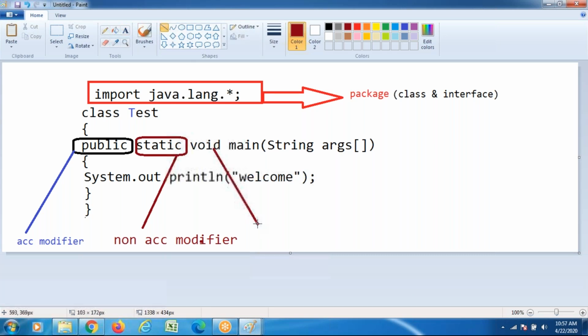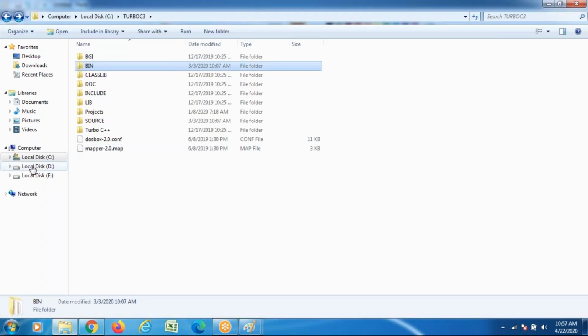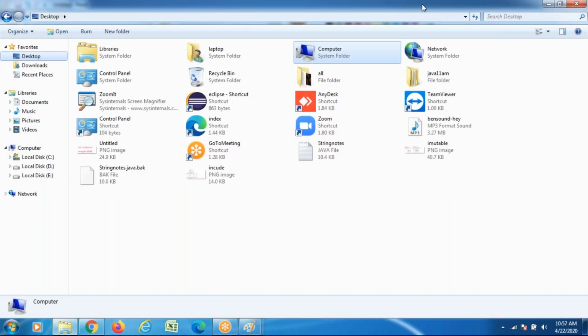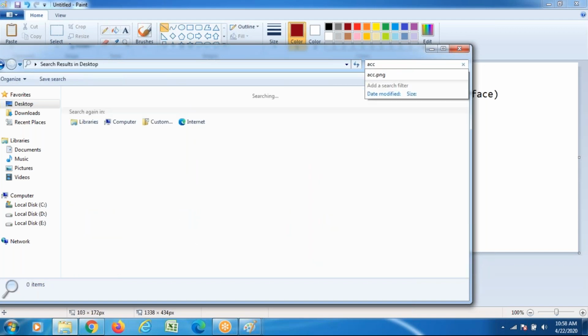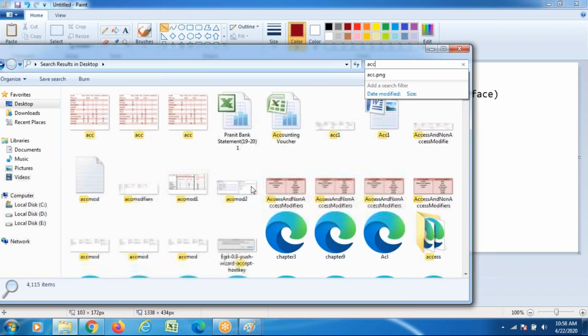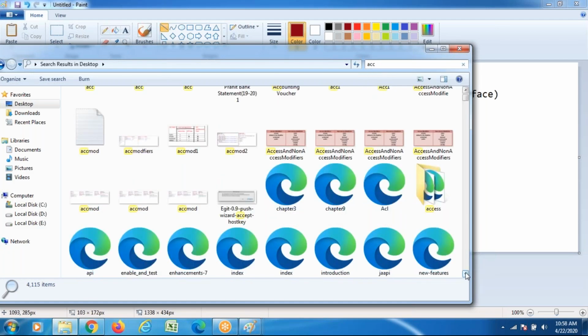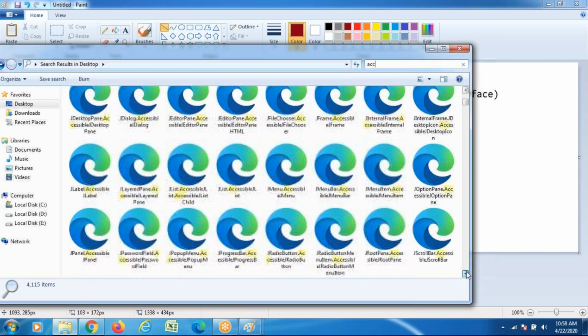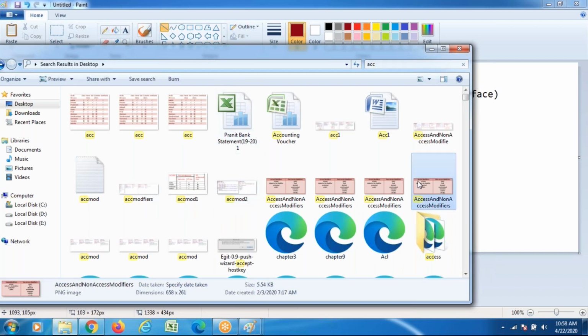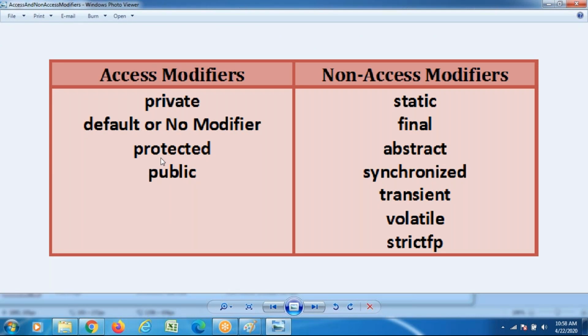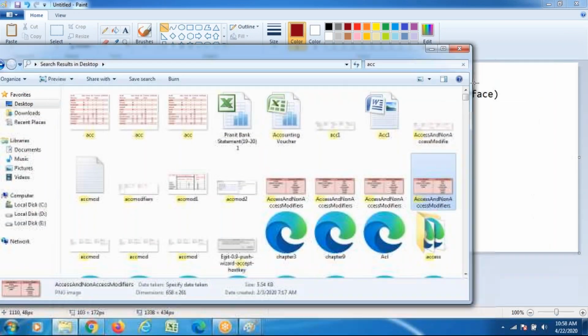Apart from those, there are different types of access and non-access modifiers supported by Java. The access modifiers are public, private, protected and default. In further coding, I will discuss them in depth.